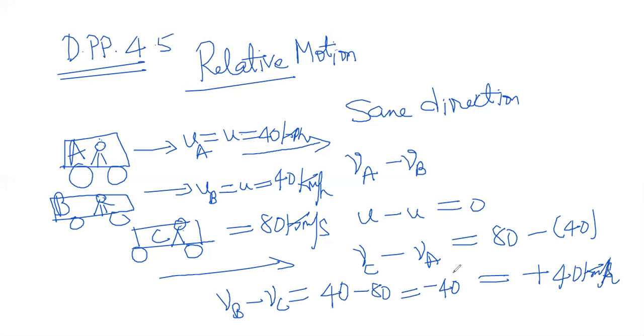So he will feel that he is going backwards. This person will feel this person is going fast and you are lagging back. That is why this minus 40 has come into existence. Understood? For that, there is a notation, and we have to care about this notation. VBC is VB minus VC, or this is called VCA. VCA is VC minus VA. Is it understood? So that is the relative velocity concept.